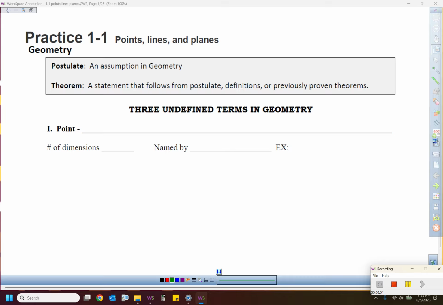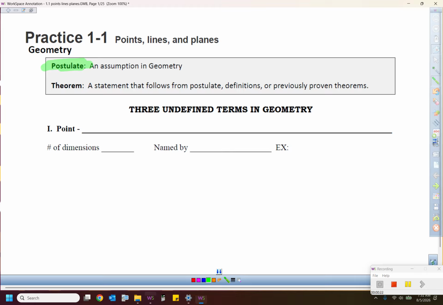There's two terms here at the top. As you can see, we've got a postulate, which is an assumption in geometry. And all that means is they're just words that somebody made up and everyone agrees on. So I like to always bring it back to realistic situations. Like first off, why is the sky blue? What do you mean by that? Well, I guess really why is the color blue called blue? It's kind of just because they called it that and everyone agreed. They're like, yep, this is going to be blue right here.